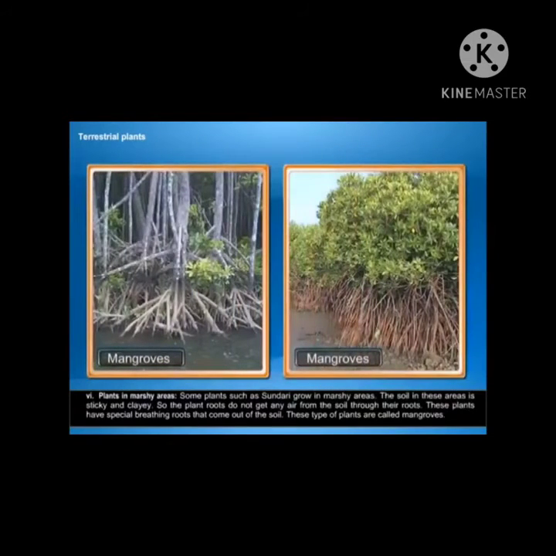Plants in marshy areas. Some plants such as sundari grow in marshy areas. The soil in these areas is sticky and clayey, so the plant roots do not get any air from the soil through their roots. These plants have special breathing roots that come out of the soil. These types of plants are called mangroves.